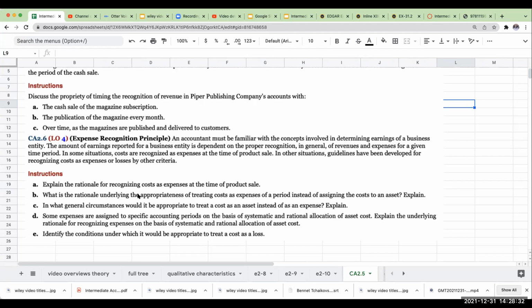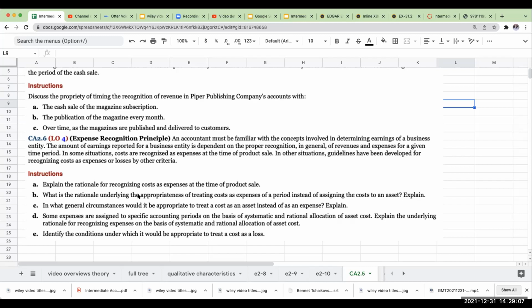Identify the conditions under which it would be appropriate to treat a cost as a loss. A great example is if I build inventory and I do a lower of cost or market analysis, and it determines that the inventory value has been impaired, then I would show that as a loss due to inventory obsolescence.